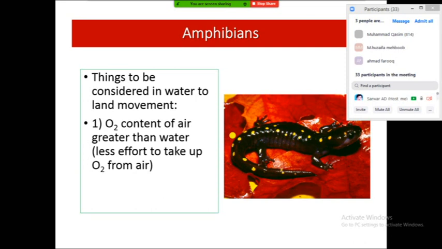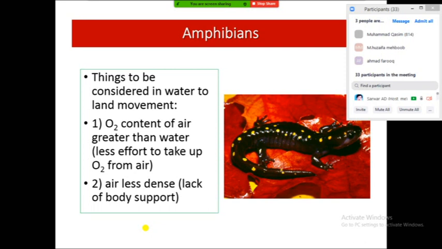The water contains just 2.4% of the oxygen as compared to air. So any animal living on the land finds gaseous exchange more convenient. Air is less dense, so animals living in water generally get support for buoyancy from the water, or from its biophysical parameters. But any animal living on the land doesn't get that support that water animals obtain from the water.